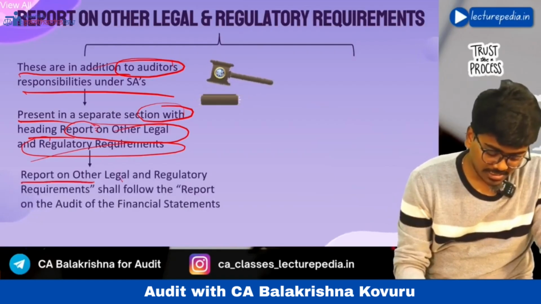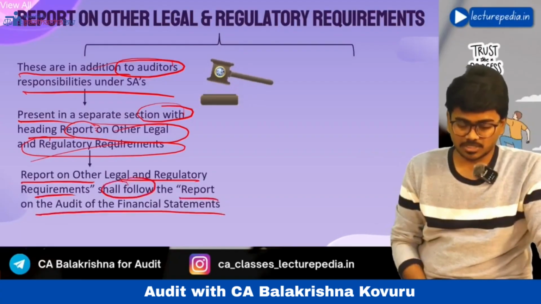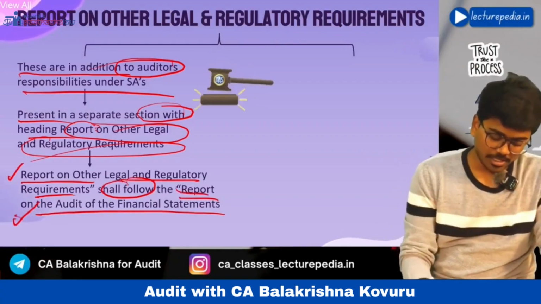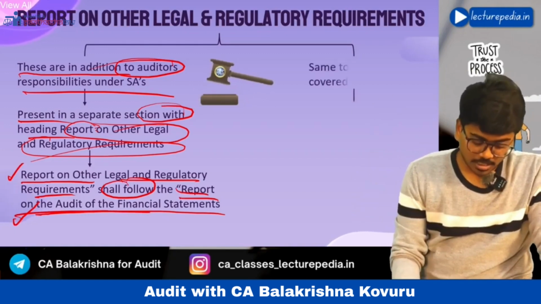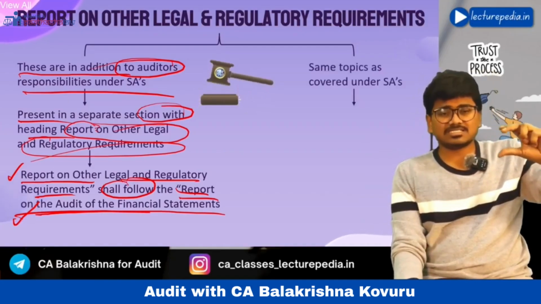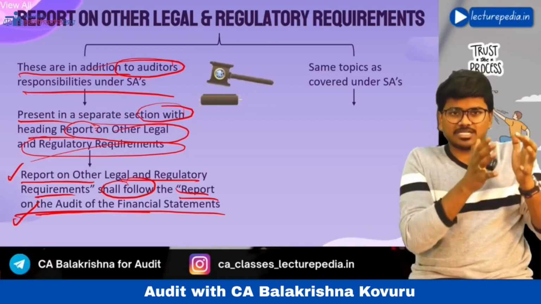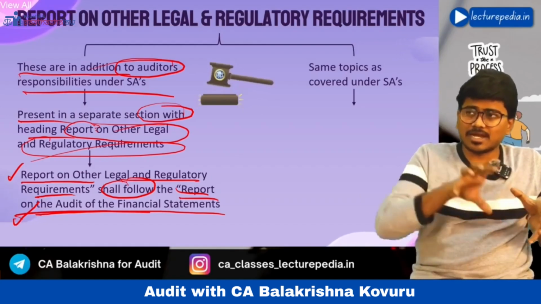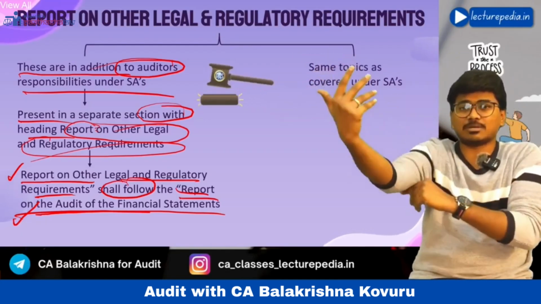The report on other legal and regulatory requirements shall follow the report on audit of financial statements. So the audit report can be divided into two parts: one is the report on audit of financial statements, and the second part is the report on legal and regulatory requirements. Now, if whatever has been required in the standards on auditing is the same as what is required in some law or regulation, in such a situation you need not separate.